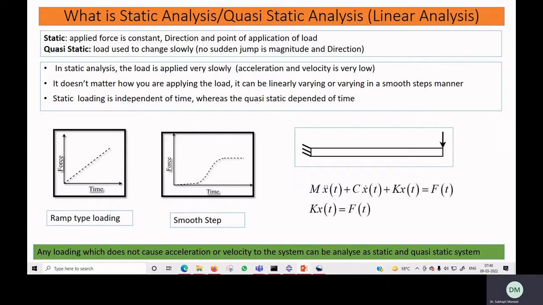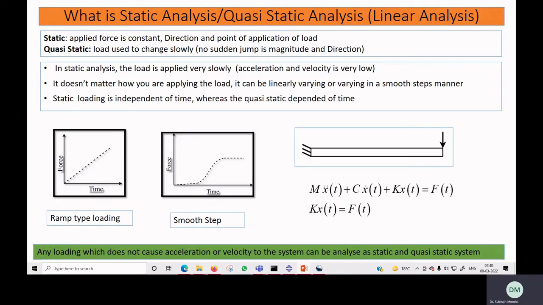Static analysis and quasi-static analysis are normally used interchangeably. Someone says this is static analysis, some say this is quasi-static analysis. So I hope you get a clear idea of what is static and what is quasi-static.